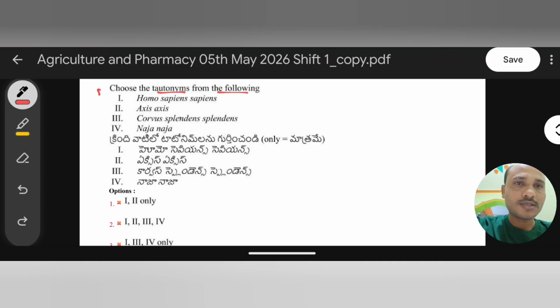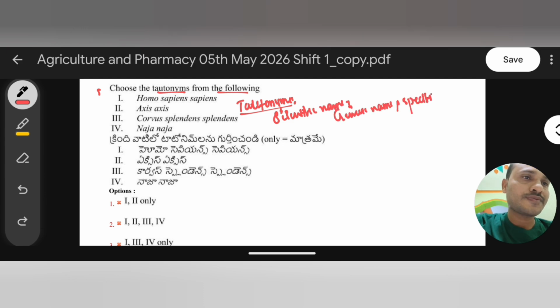So, let's start. What exactly is the meaning of tautonymy? Here we have some explanation on this topic. Tautonyms generally are scientific names where the generic name and the specific name, or species name, are identical. Very important: the generic name and specific name are identical.